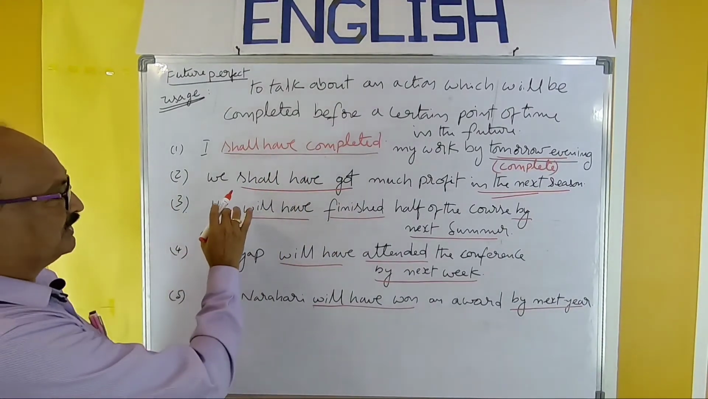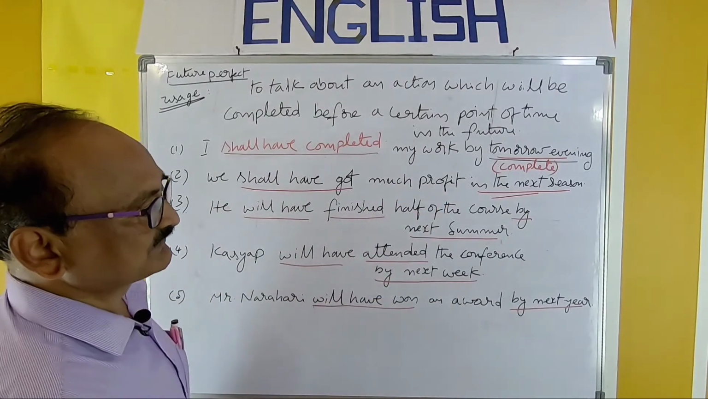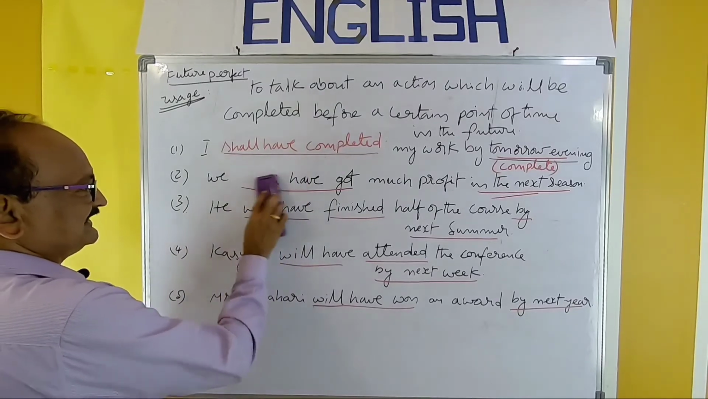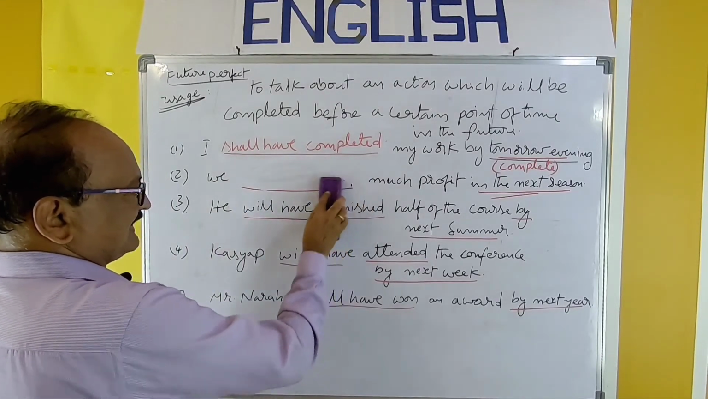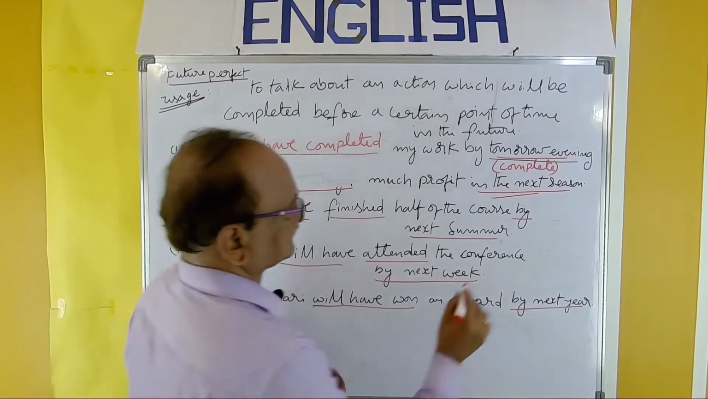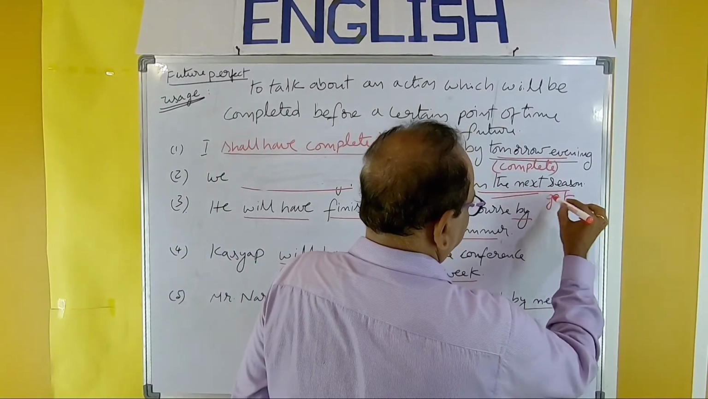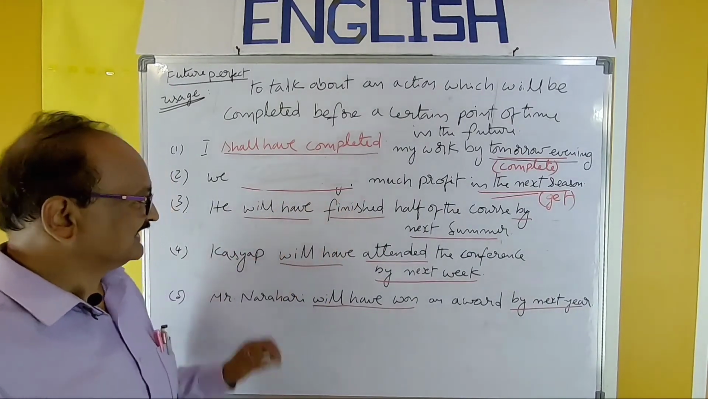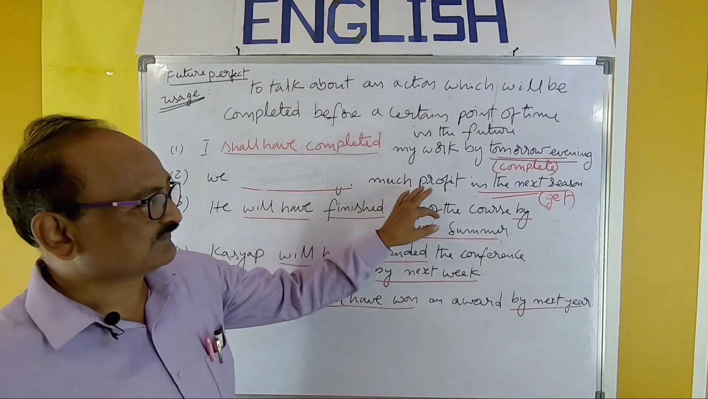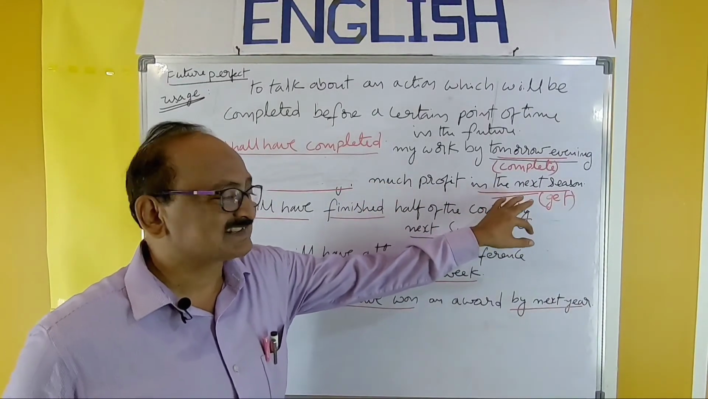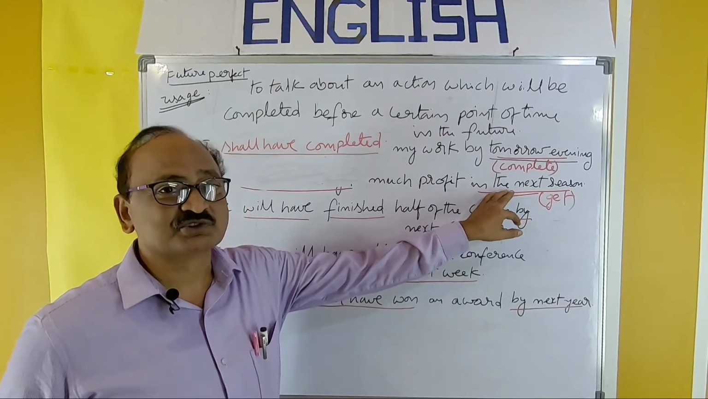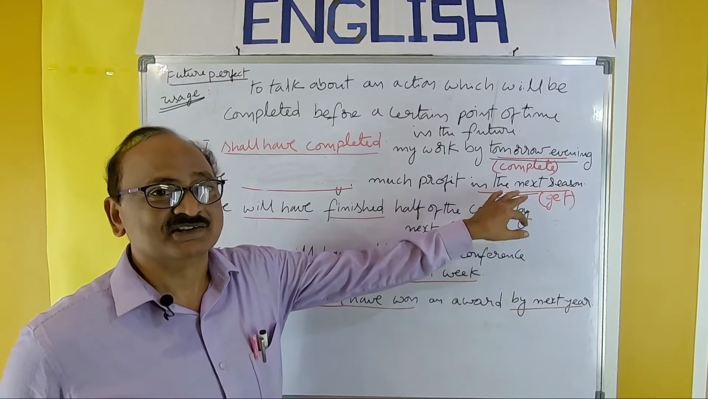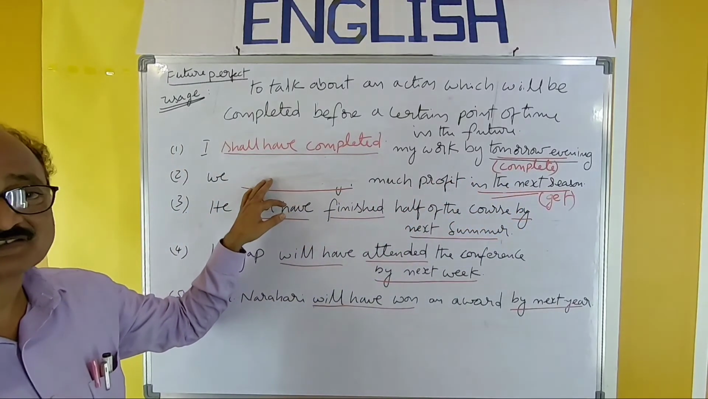Next example. We shall have got much profit in the next season. So shall have got. This part is given as a blank. So get, verb 1 will be given. And read the sentence once or twice. We dash much profit in the next season. So in the next season, this refers to future perfect. So by observing the words in the next season, you have to use future perfect only.